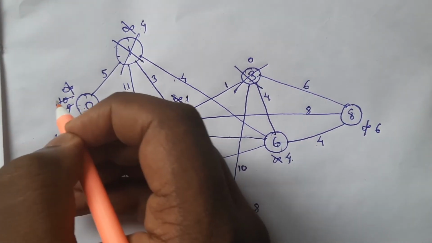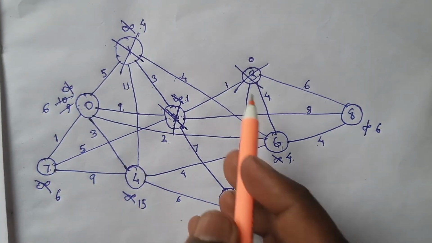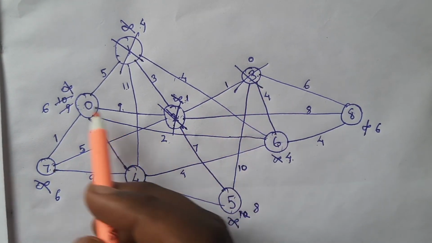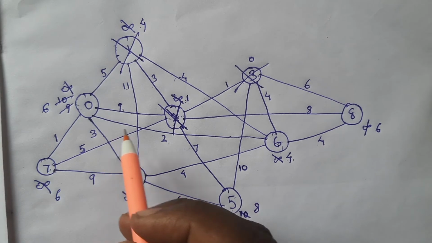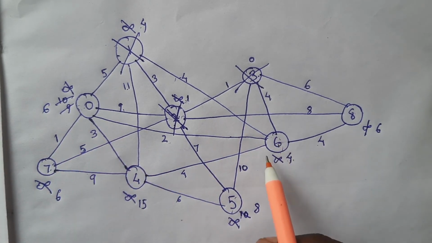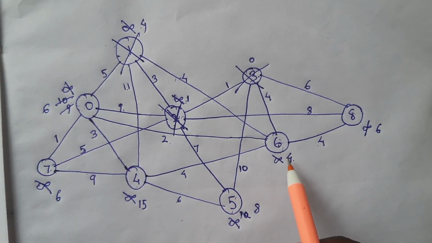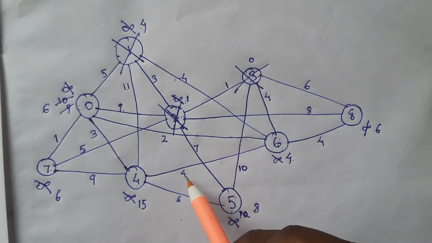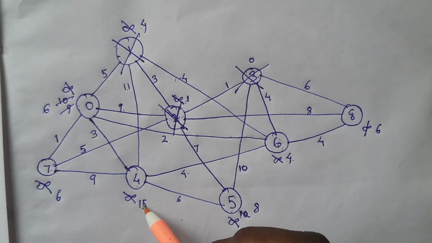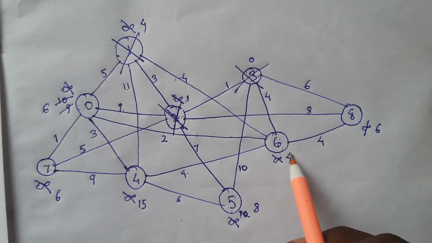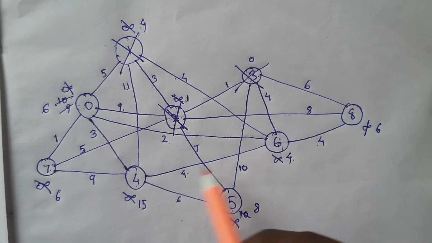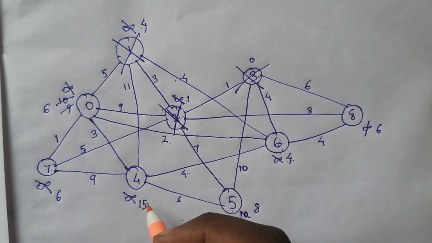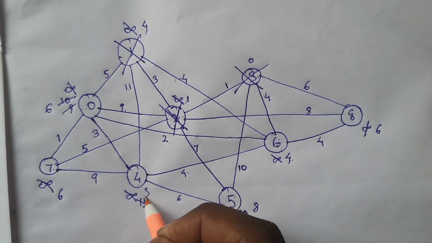Okay, so now we have a better path to reach 0, that is via 6. 3 to 6 and 6 to 0, not from 3 to 2 and 2 to 0. That's a higher metric. And finally, the cost to reach 4 from 6 is 4 plus 4, that is 8, which is less than 15, because the cost to reach 6 is 4 and the cost between 6 and 4 is 4. So if we add 4 and 4, we have 8, which is less than 15. So the cost to reach 4 is now 8.